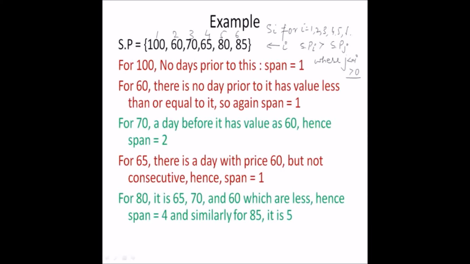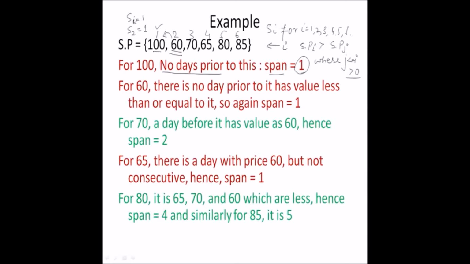So for 100 there is no day prior to it. So we take the span of that day as 1, because only that actual day has the price of the stock, so it will be of size 1. So S of 1 will be 1. For 60, there is no day prior to it that has a value less than or equal to it. The consecutive day just before it has a price of 100. So S of 2 will be nothing but the day on which the price was 60, that is 1.